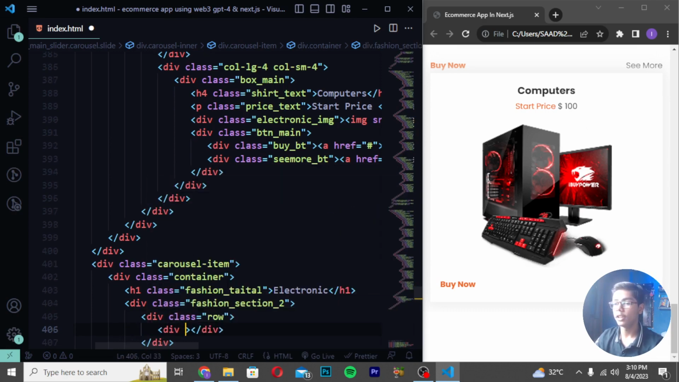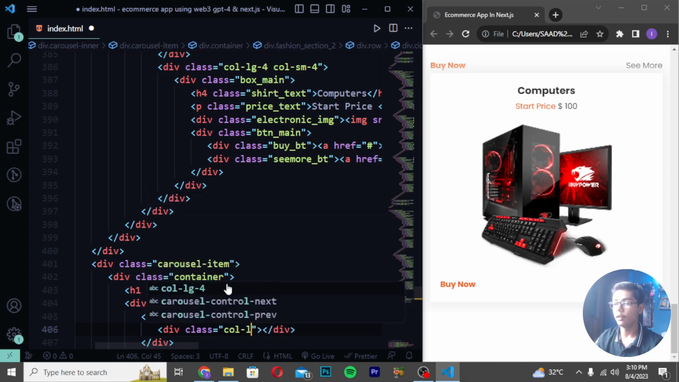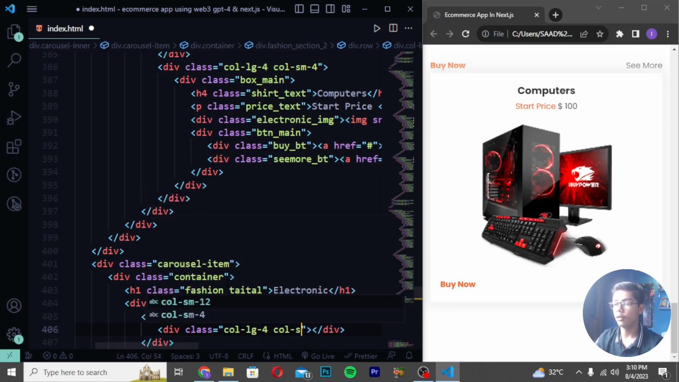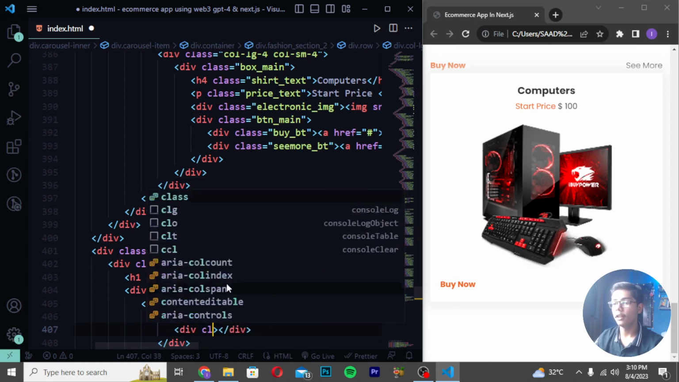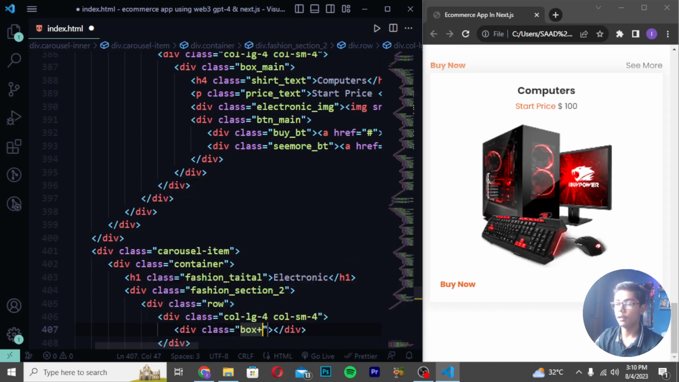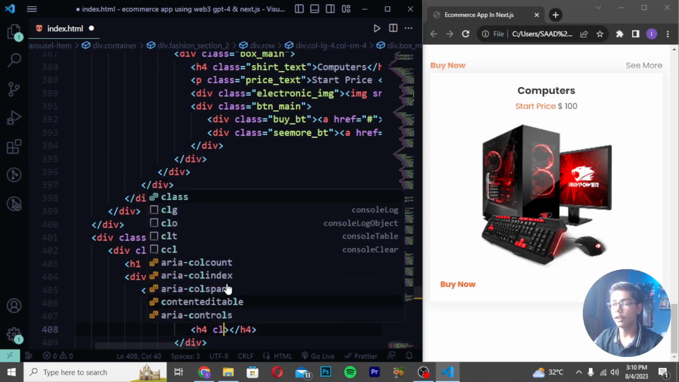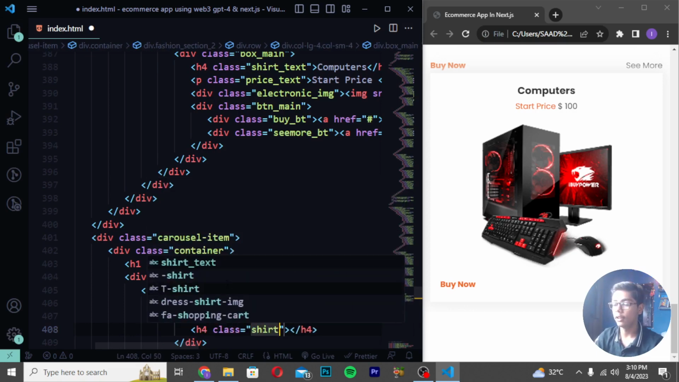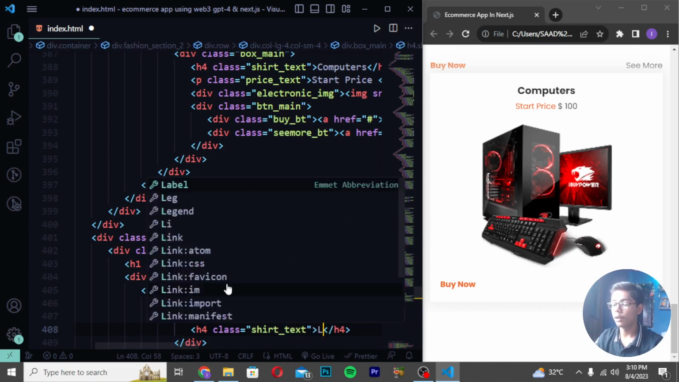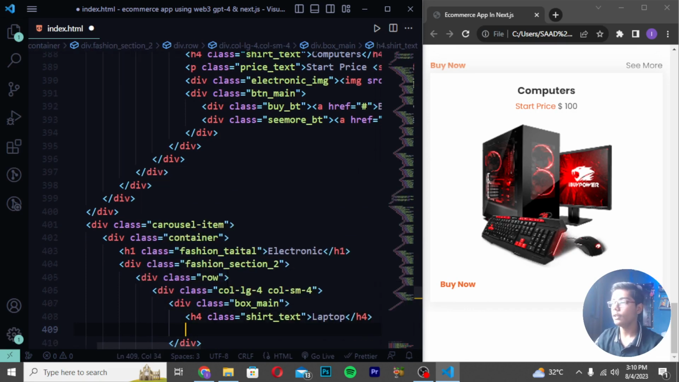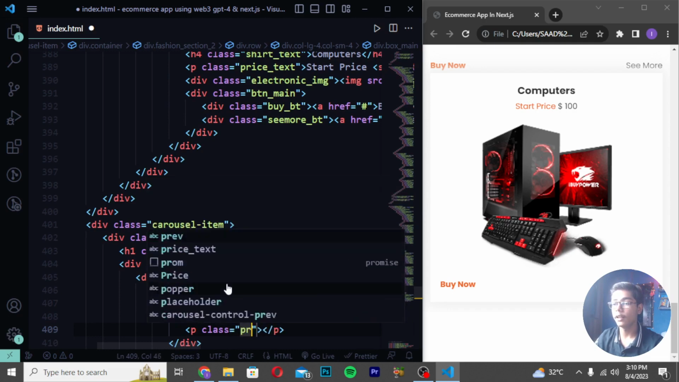Then you have to now write a div class col-lg. So here I will be now writing col-lg-4, col-sm-4. Then write a div class box_name. Then when you are done with that, you have to directly move down, and then write an h4 tag and create a class as shirt_text. Then I will be now writing laptop, which is another product which we are creating.